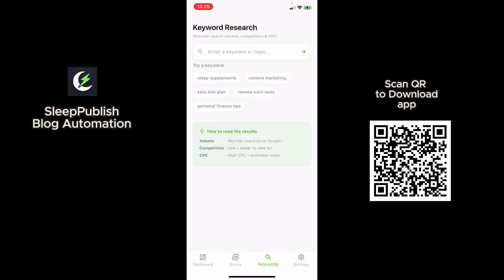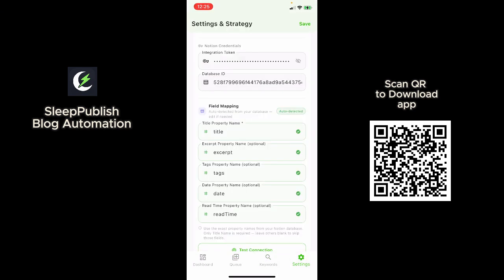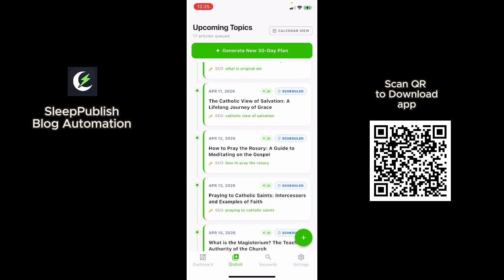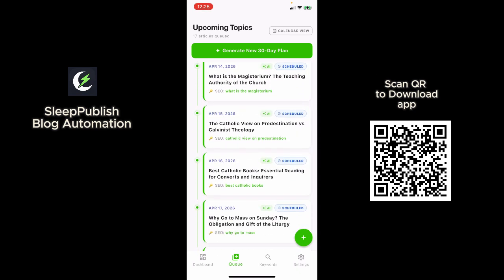You have your keyword research, you have your CMS that you can connect, you have your 30 days of articles. Once this finishes and gets to the end, you can simply click on this and it will generate a whole new set of articles for you for your next 30 days. And that's how it keeps on writing content for you and pushing it to your website.